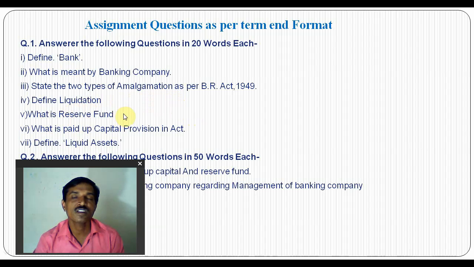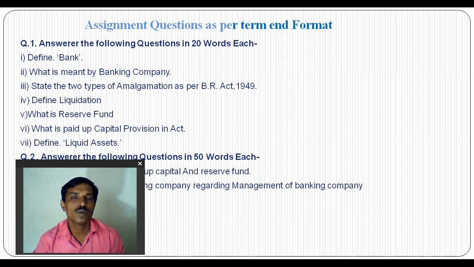What is the reserve fund under section 17? What is the capital provision in the Act? The minimum is 15 lakh rupees per bank. Define liquid asset. The next is: explain the provision of capital and reserve fund, or explain the provision of banking company regarding the management of banking company under section 10A, 10B, 10BB, 10C and D.